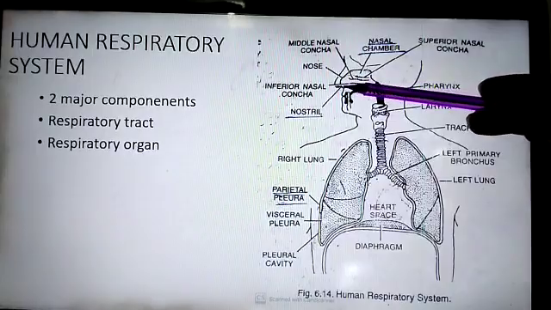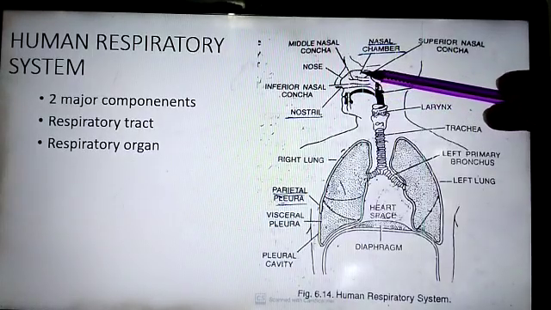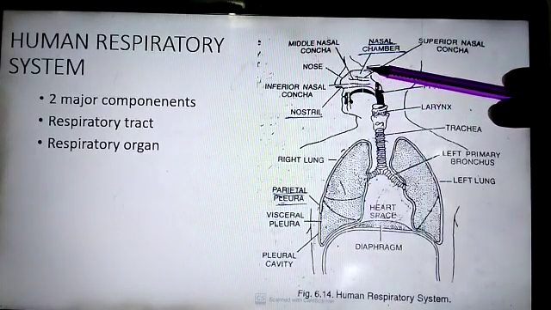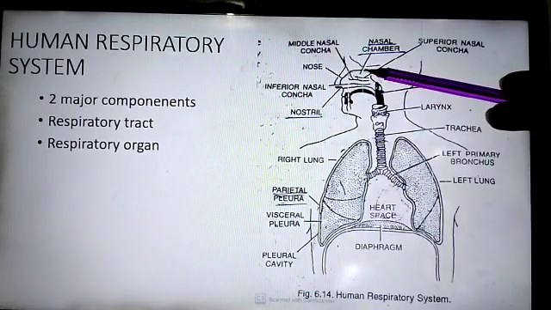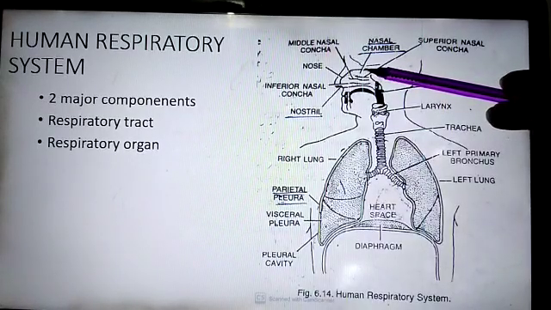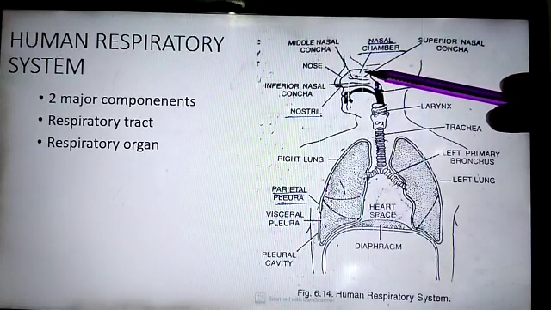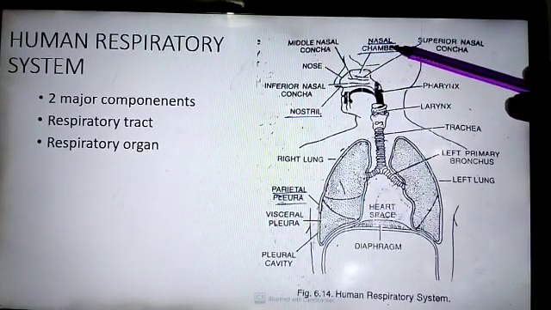This smell is perceived by the olfactory epithelium. The olfactory epithelium is made up of sensory cells known as olfactory cells, which receive the smell and send the signals to the brain.